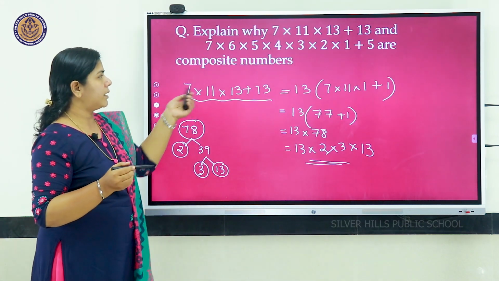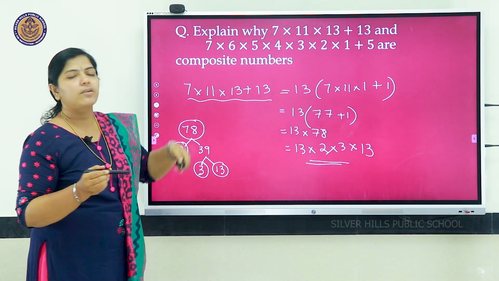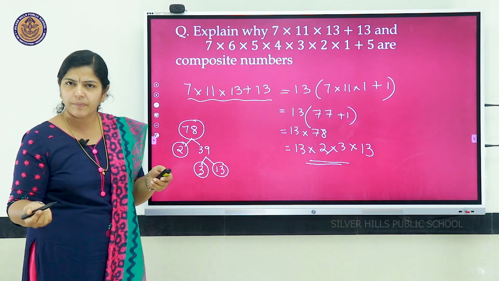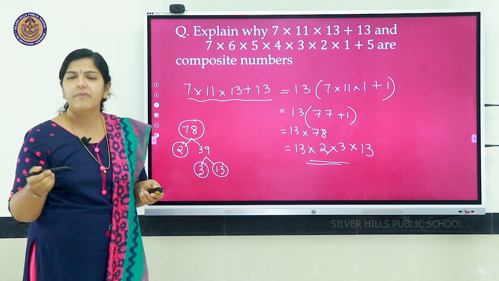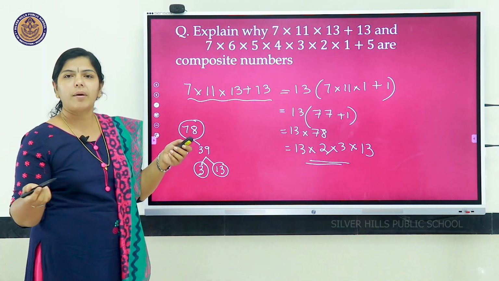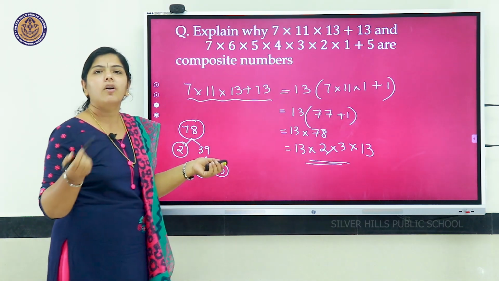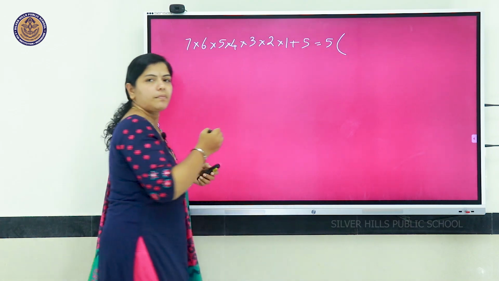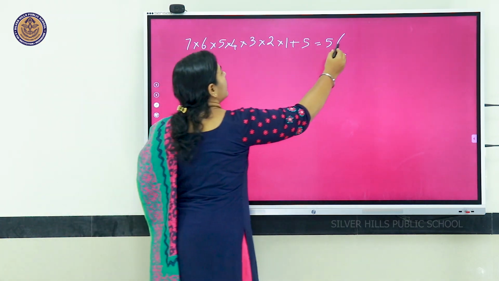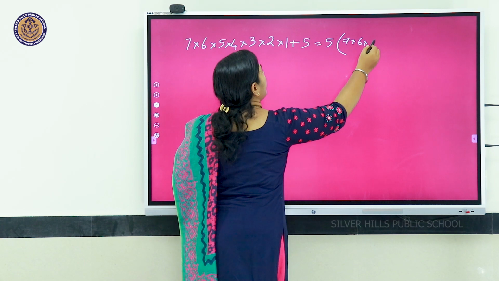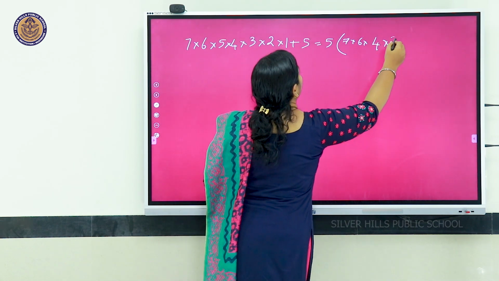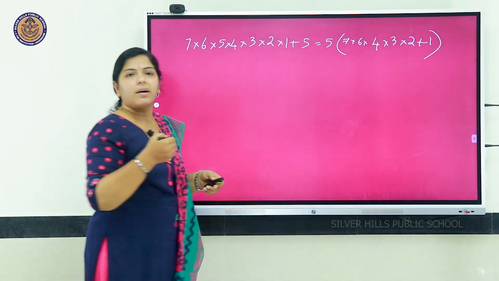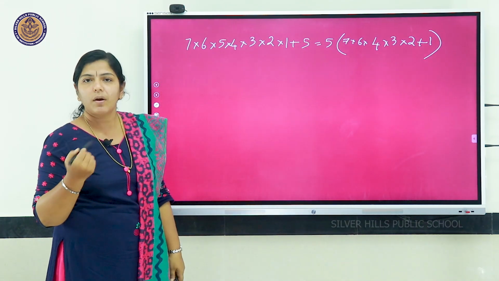This is the second part. You have to prove this also as a composite number. Same way, we have to express it as a product of primes. Here also we can see a plus sign, we have to remove that. So 5 is common here. If we take 5 outside, what will happen? It is 5 into 7 into 6 into 5 into 4 into 3 into 2 plus 1. That is, 5 is common, we have taken it outside.